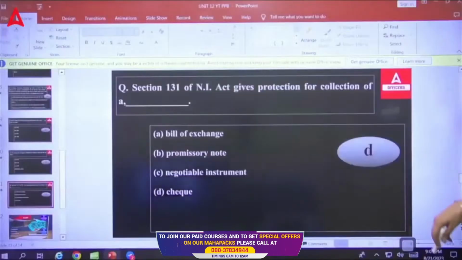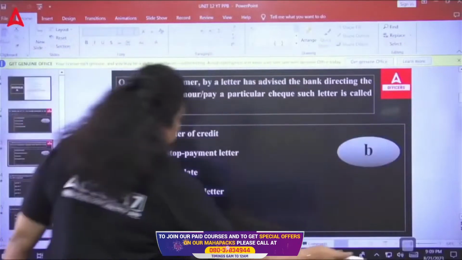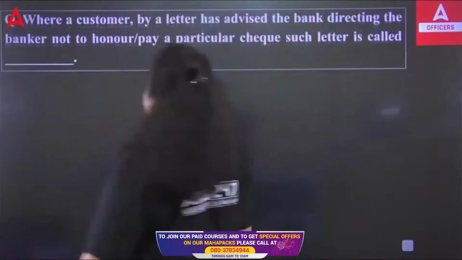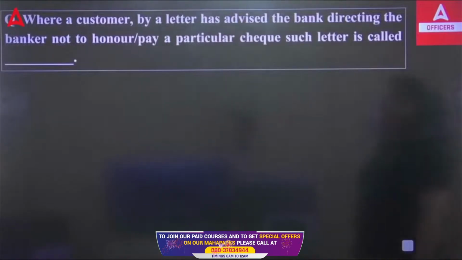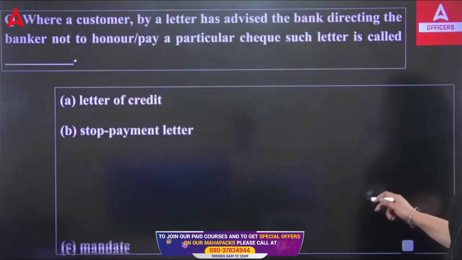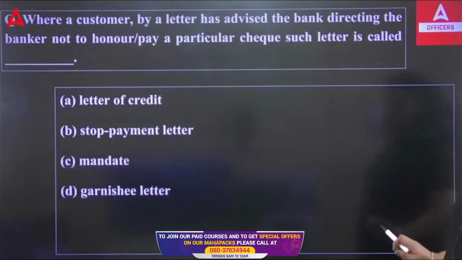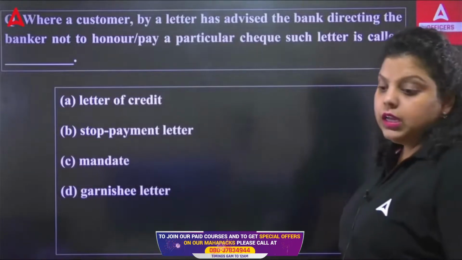Now, let's move forward to the next question. Where a customer by a letter has advised the bank, directing the banker not to honor or pay a particular check, such a letter is called dash: letter of credit, stop payment letter, mandate, or garnishee letter. Which of the following is correct? A, B, C, or D?